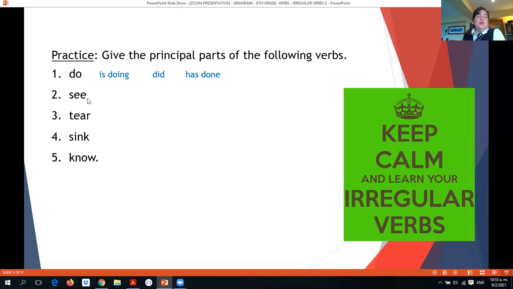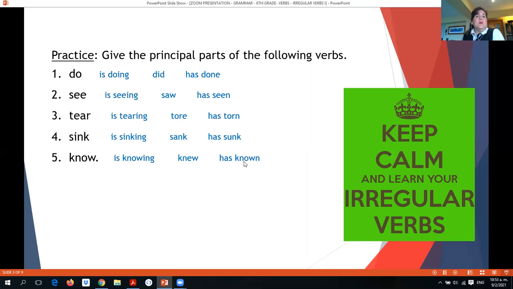Then I will use the verb see, and I will do the same thing. He's seeing, saw, has seen. The verb tear is tearing, tore, and has torn. Sink is sinking, sank, and has sunk. And know is knowing, knew, and has known. That's because I'm used to learning by writing things.